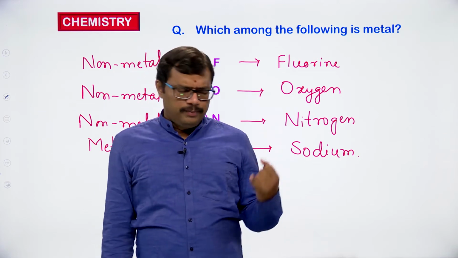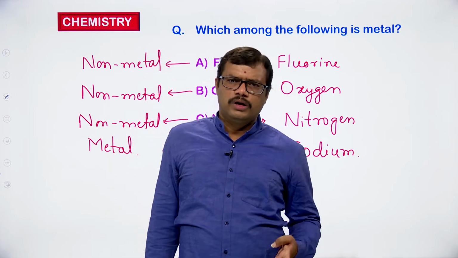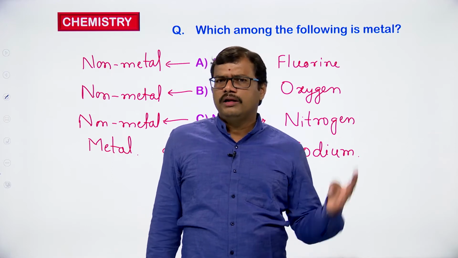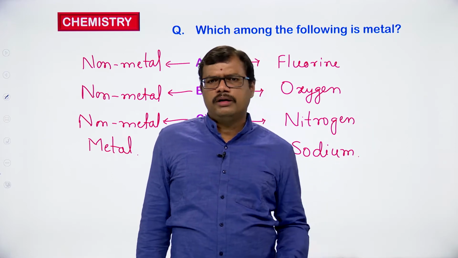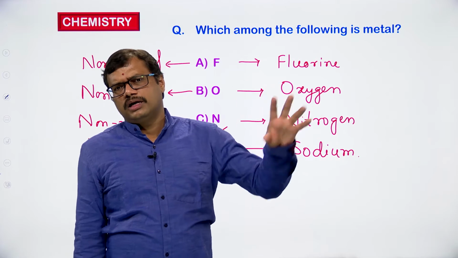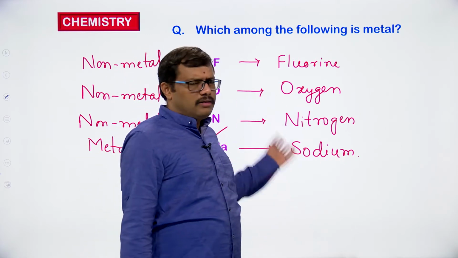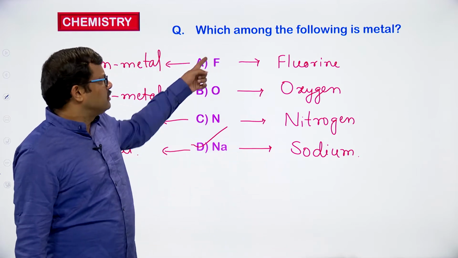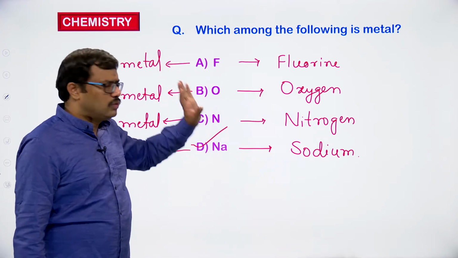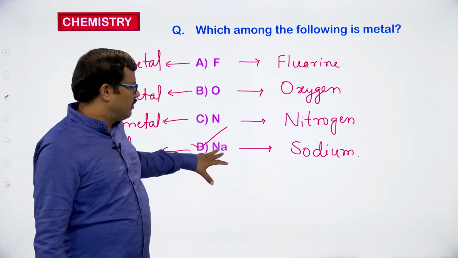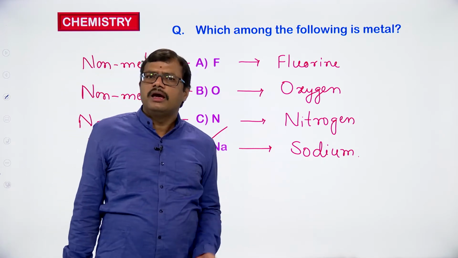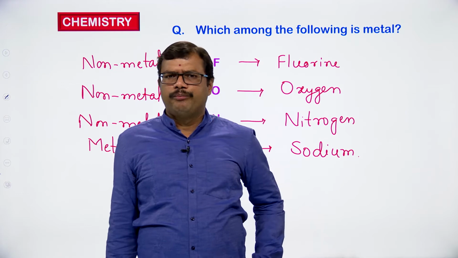Like carbon, nitrogen, oxygen, fluorine, chlorine, bromine, iodine, sulfur, phosphorus. These are the only elements which are non-metals in nature, and other elements are generally metals. So oxygen, fluorine, nitrogen coming here. Except all these ones, the one which is given as D, sodium, is the metal.